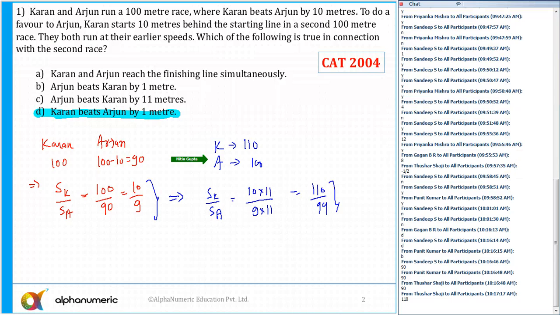This implies that when Karan travels 110, Arjun will travel 99. But to complete the race, Arjun needs to travel 100. So still Arjun is 1 meter behind, whereas Karan has completed the race by traveling 110. Arjun has traveled only 99. So still 1 meter behind. So that's why the correct answer is Karan beats Arjun by 1 meter.